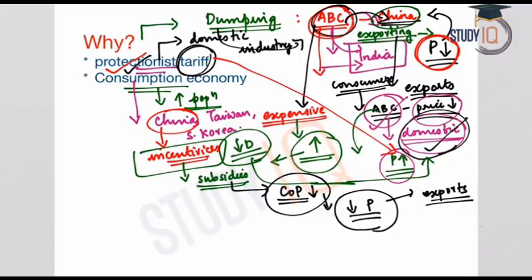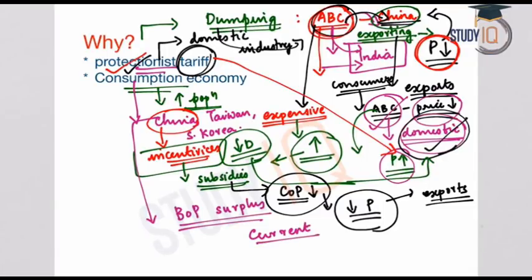And the intention of the Chinese economy is to keep a balance of payment surplus. So the current account of the Chinese economy is in surplus because of these increased exports from the Chinese economy. So this is one important policy of the Chinese government: to provide subsidies to the industries or manufacturers in order to produce the goods at lower cost and increase the exports from the economy.